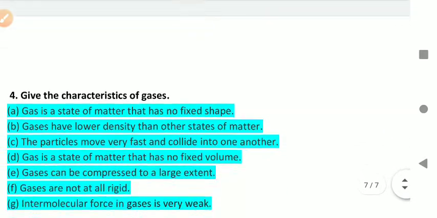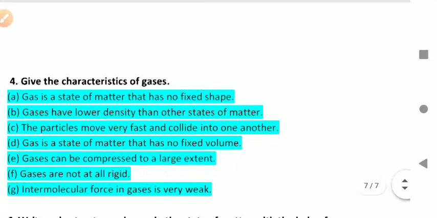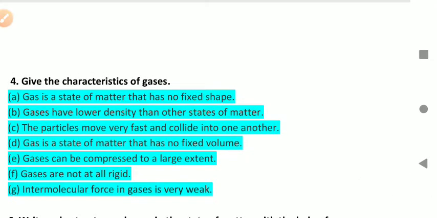Okay. Next one is gases. Characteristics of gases. First one, gas is a state of matter that has no fixed shape. Next, gases have lower density than other states of matter. The particles move very fast and collide into one another because there is too much space in the gases, so molecules collide with each other. D, gas is a state of matter that has no fixed volume. Gas can be compressed to a large extent.